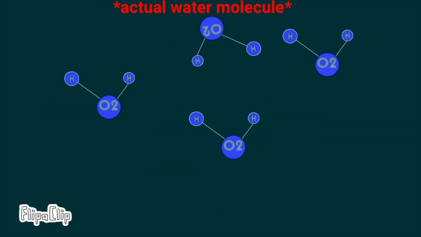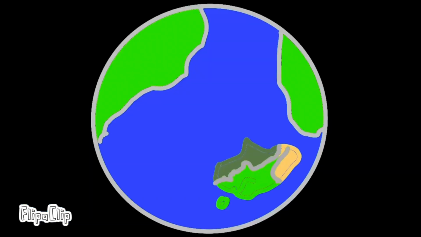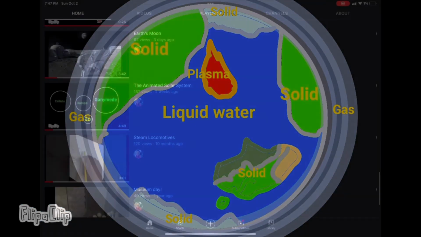This is a diagram of a real water molecule. They make up the entirety of the water on our planet. We simply cannot live without them. All states of matter have some home on the planet.